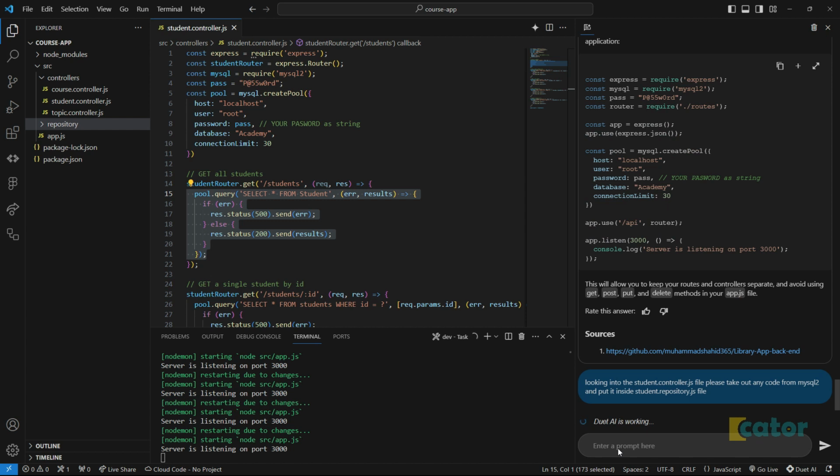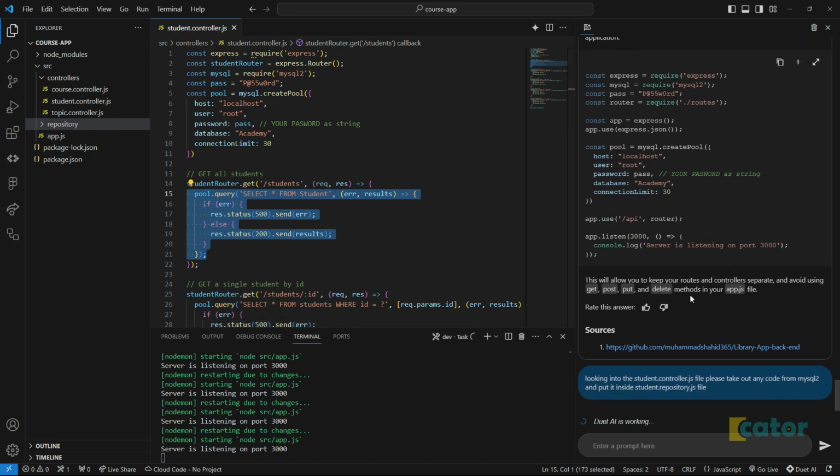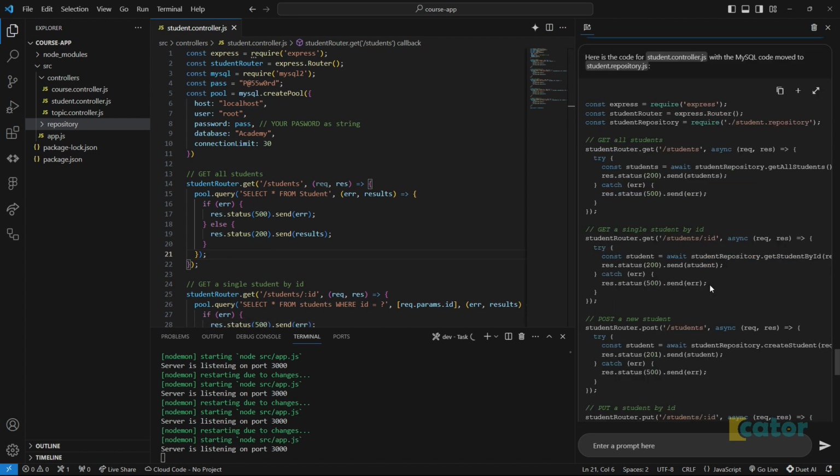What it's supposed to do is take this piece of code, suggest how we can put that in another file, and then make us import functions for each in here, and then be able to just use it moving forward like that. So let's see what it does there.